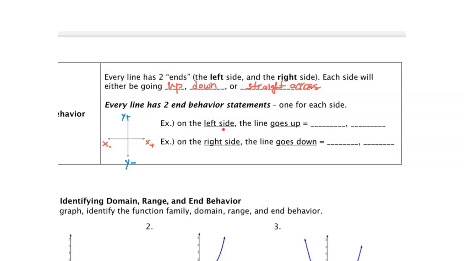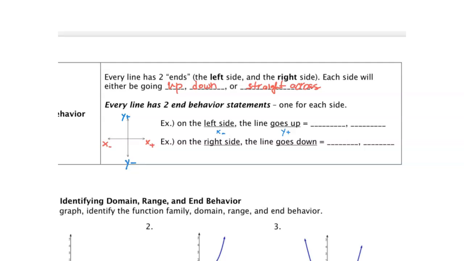It says on the left side, meaning over here where the x's are negative, the line goes up. So if we have over in this region on the left side where our x's are negative, some line whose arrow is pointing upwards, then that means that our function is going towards the positive y values.